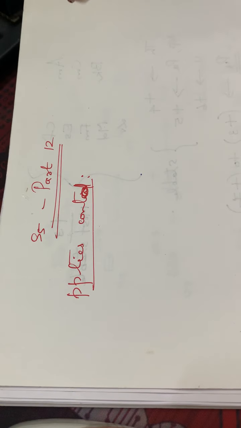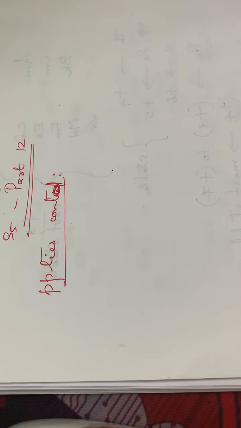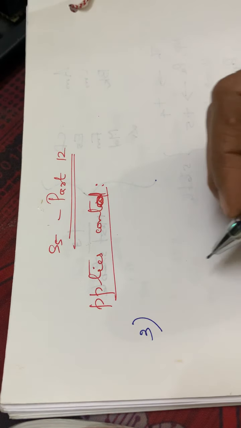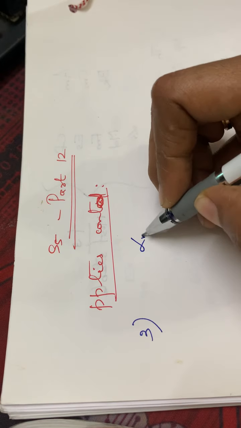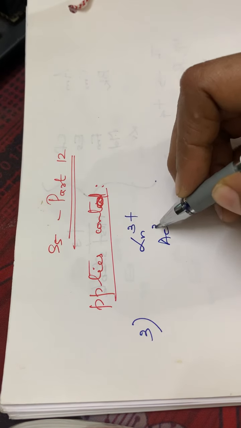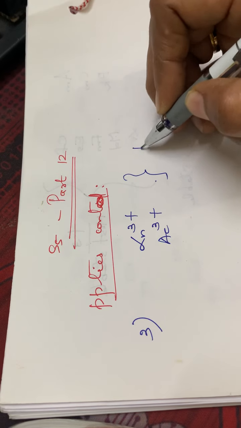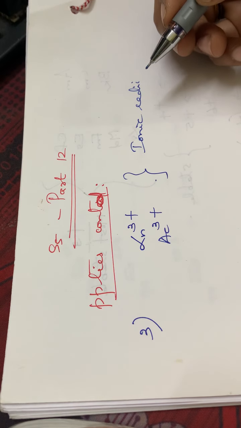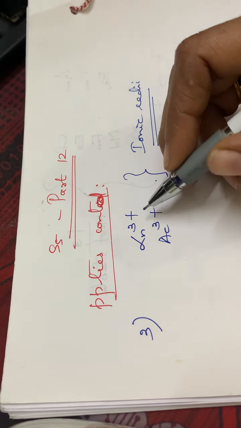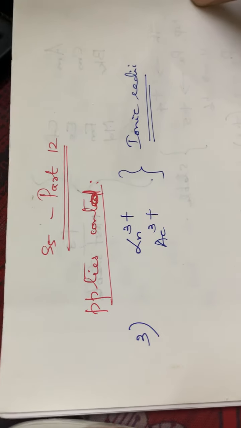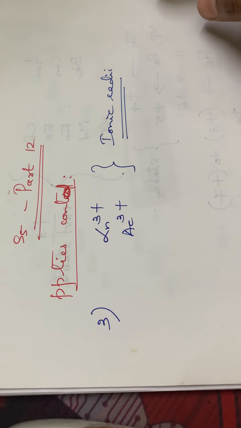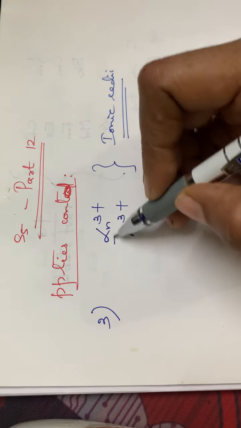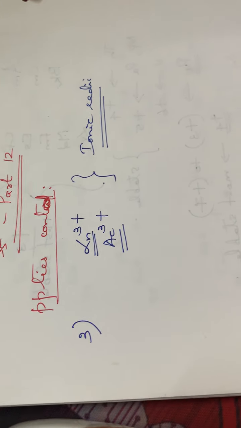So we were discussing the actinide contraction. The next property, the third property, is the ionic radius. It is similar to that of the lanthanum 3+ ions. For actinides, the ionic radius is almost similar to the lanthanide series. Since the ionic radii are close to each other, some of their properties will also resemble each other when considering lanthanides as well as actinides.